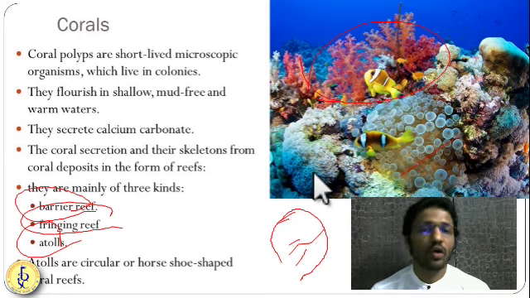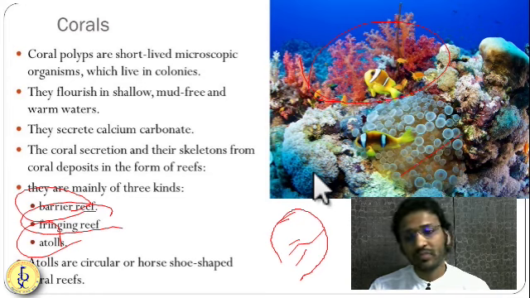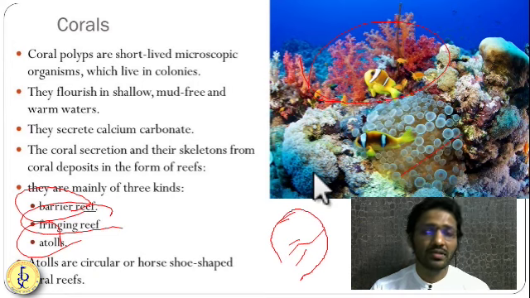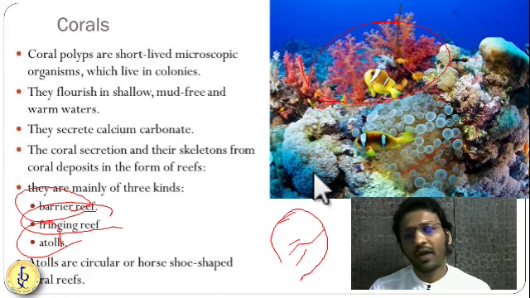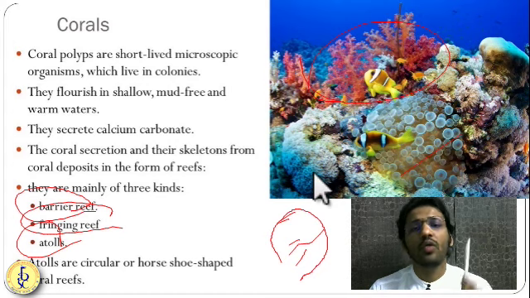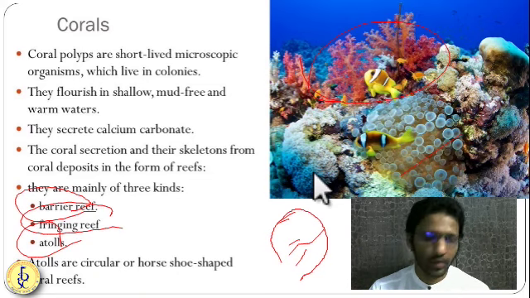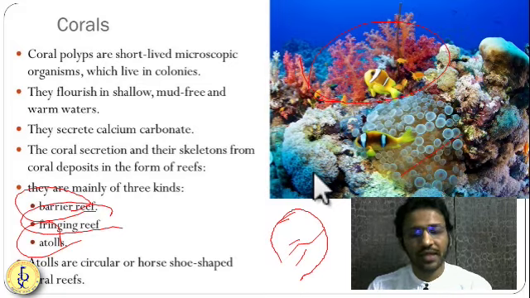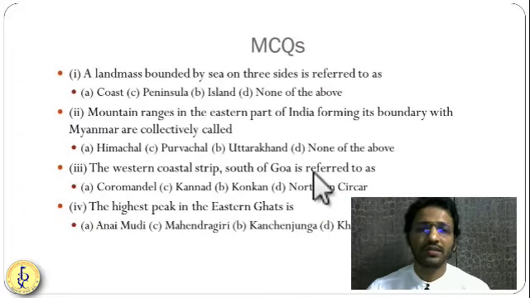Getting it? So the Great Barrier Reef of Australia near Queensland, you might have heard about this. Okay, so these are very famous types of coral reefs in the world. Also, there are coral triangles in Southeast Asia, and our islands are also made up of corals. We are going to see this again in another chapter. Okay, so I hope you have understood this ninth standard, second chapter, physiographic divisions of India. Very important from the point of view of the UPSC preliminary exam as well as the mains exam. Okay, now let us understand some MCQs based on this chapter. I think it will be very simple for you guys.